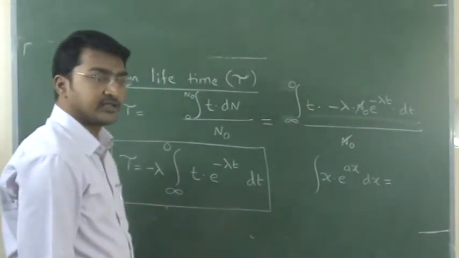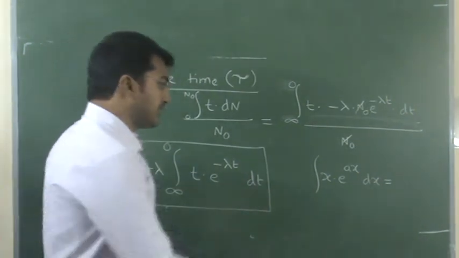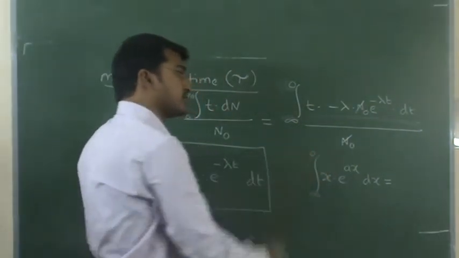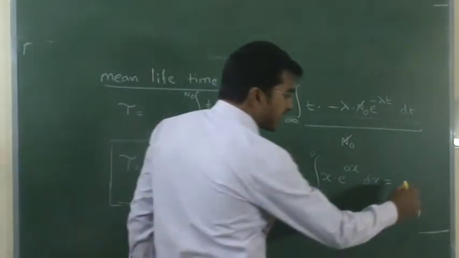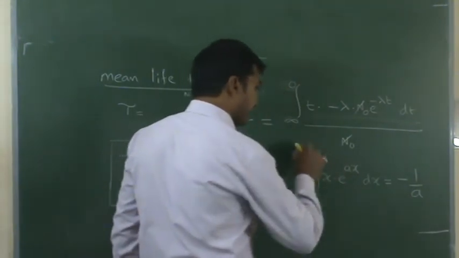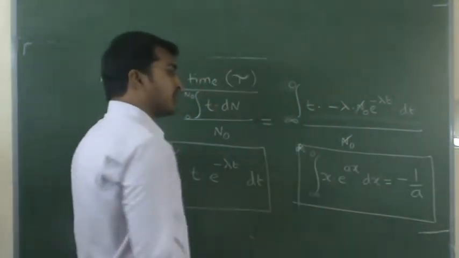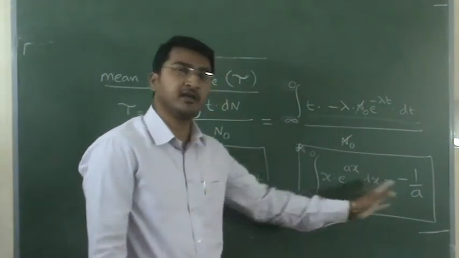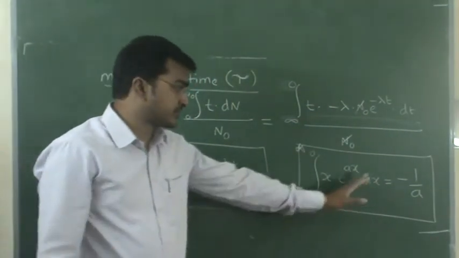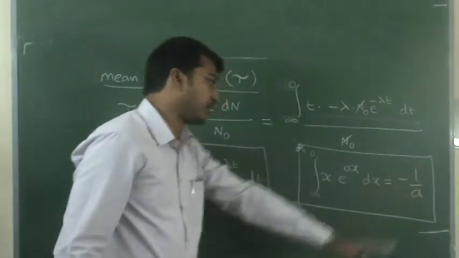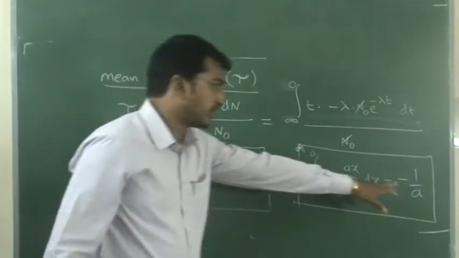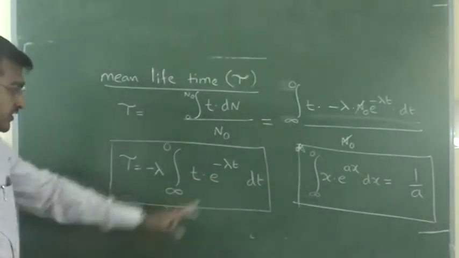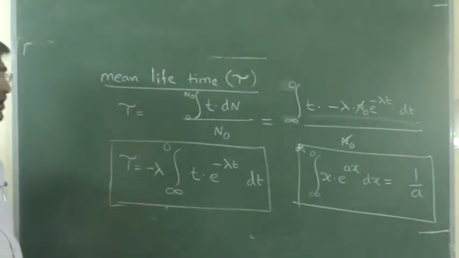In integration, there is the UV concept, just like the UV principle in differentiation. By substituting that, you get the answer 1 by a, where a here is lambda.